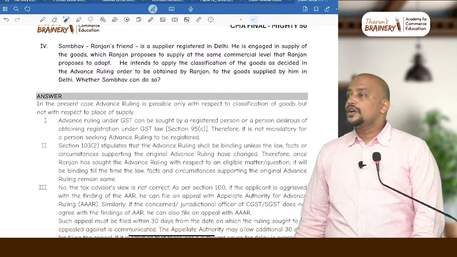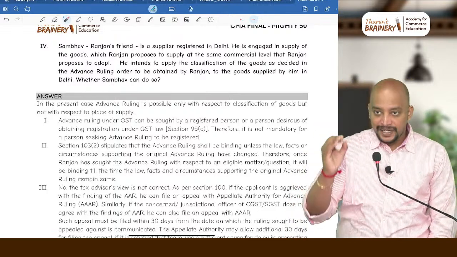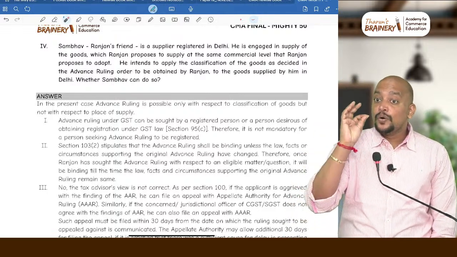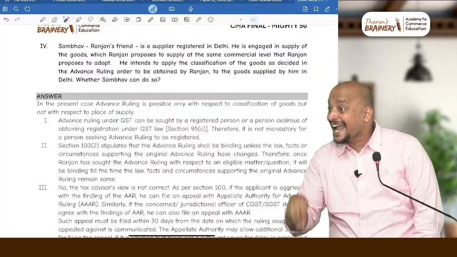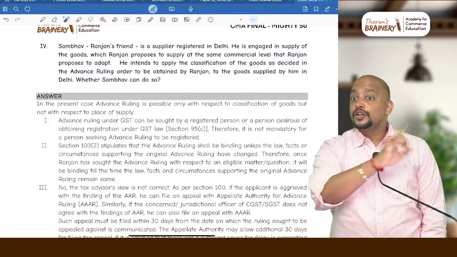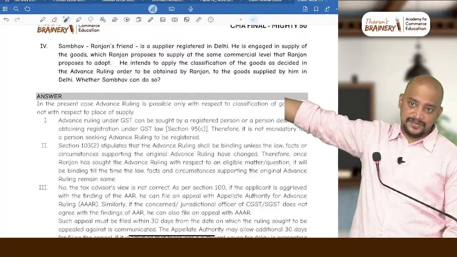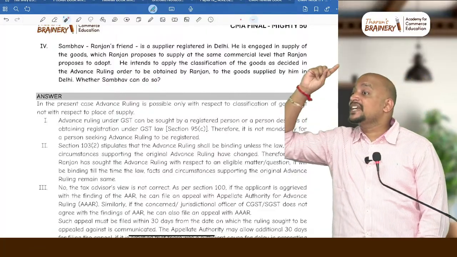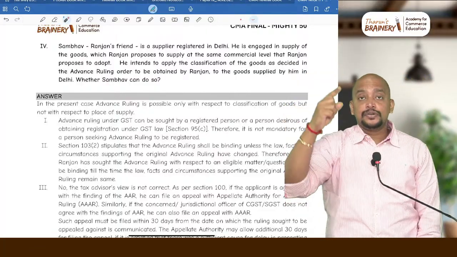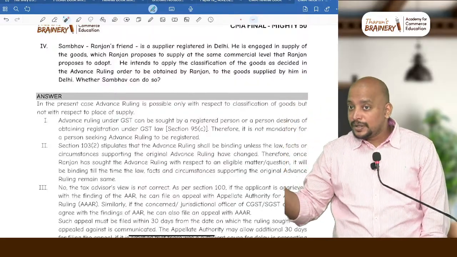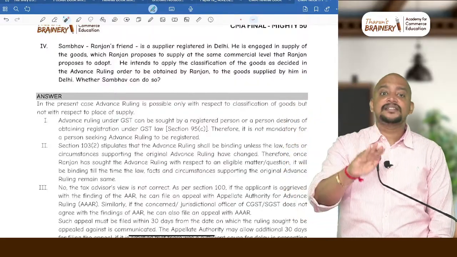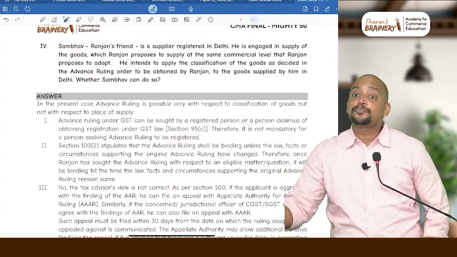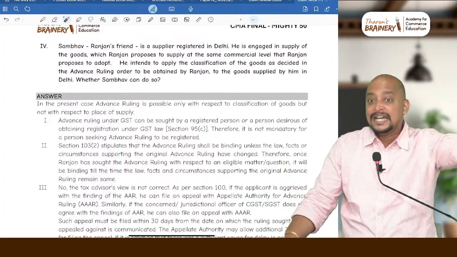No. Because the advanced ruling obtained is binding only on the applicant and the department, not on any other person. Even though the facts of the case are the same, Shambhav cannot rely upon the advanced ruling obtained by Ranjan.